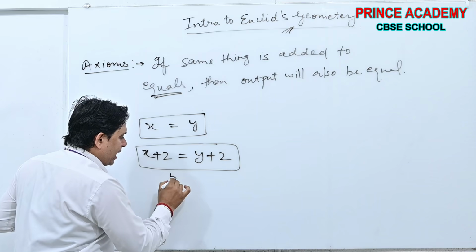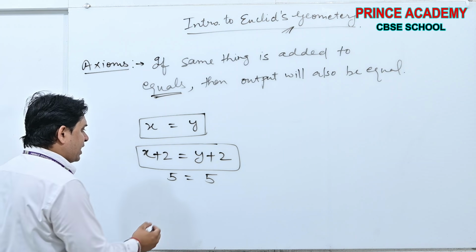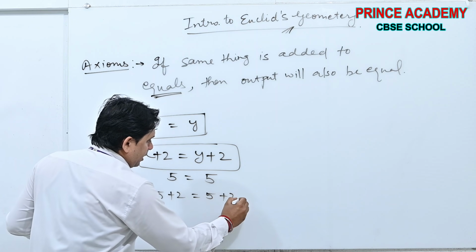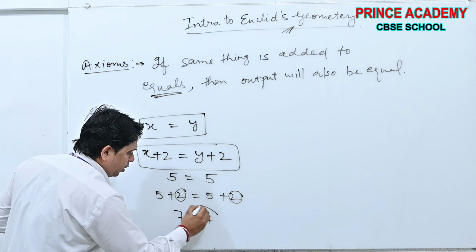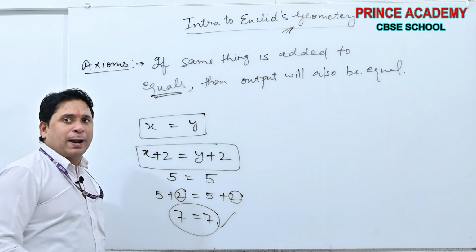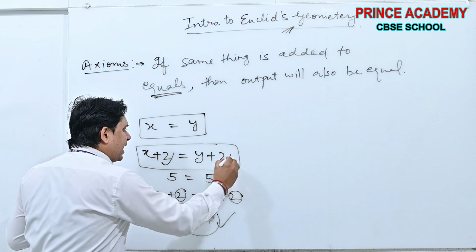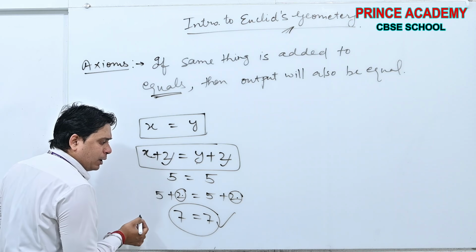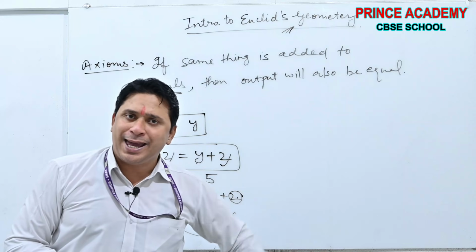See beta, 5 is equal to 5, and if I am adding 2 both sides, same thing is added towards both, the output will be equal. Yes or no? Done beta? Got my point? If same thing is added to the equals, the output is also equal.